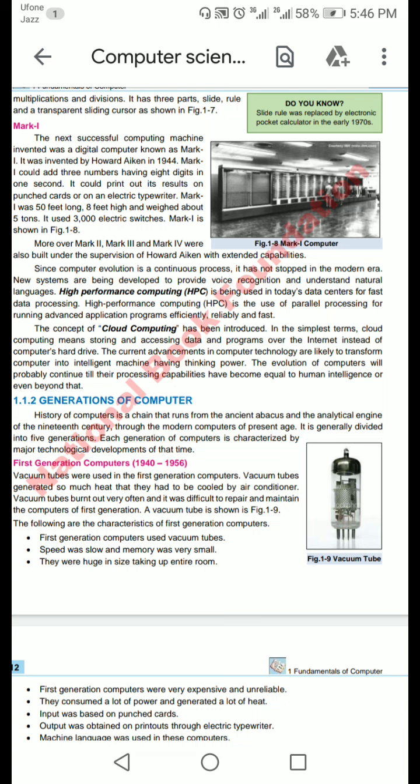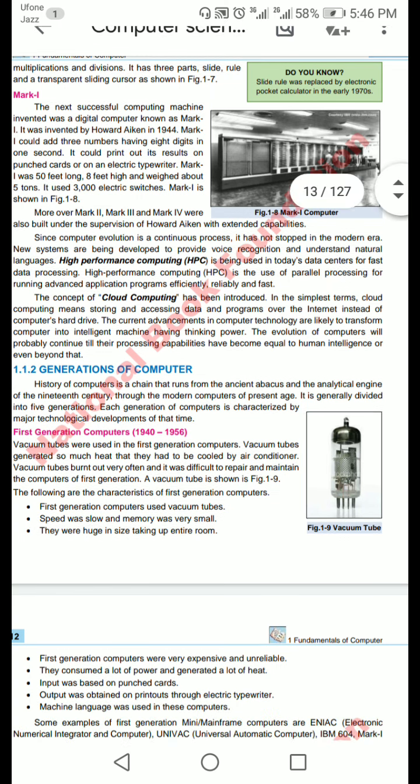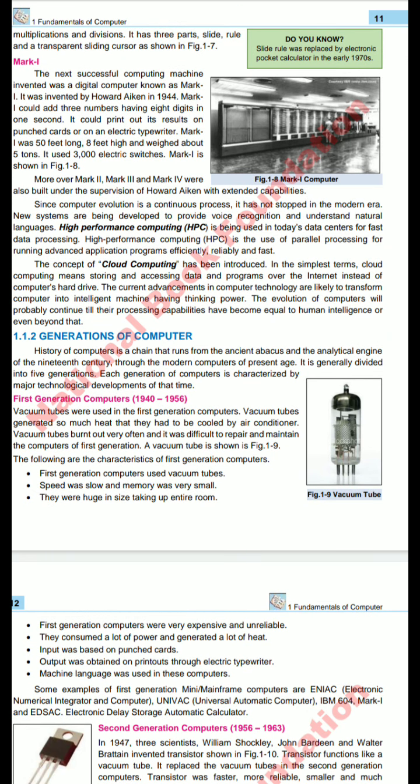The next modification was voice recognition and understanding of natural language, and high performance computing (HPC) is being used in today's data centers for fast data processing. High performance computing is the use of parallel processing for running advanced application programs